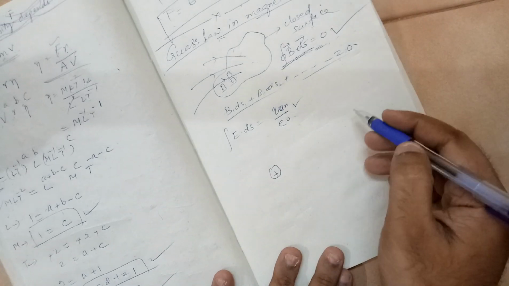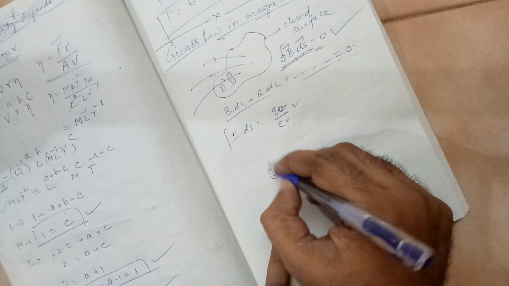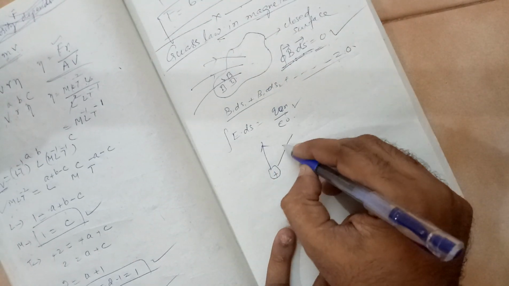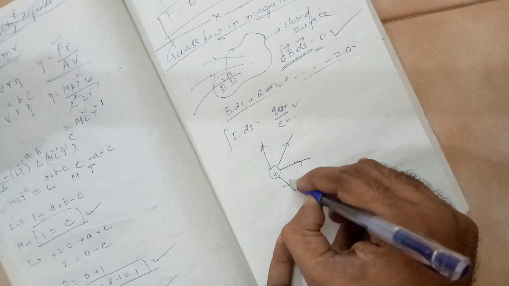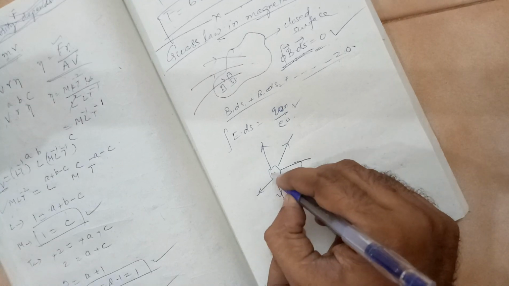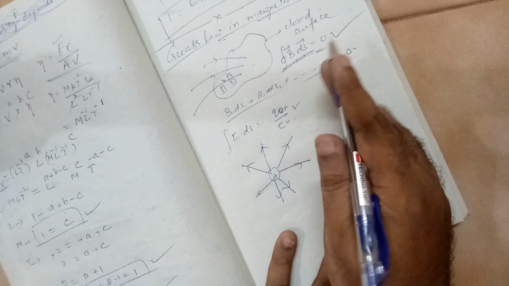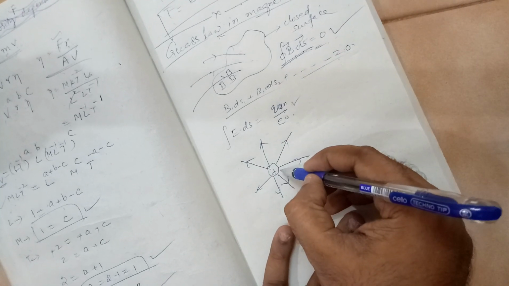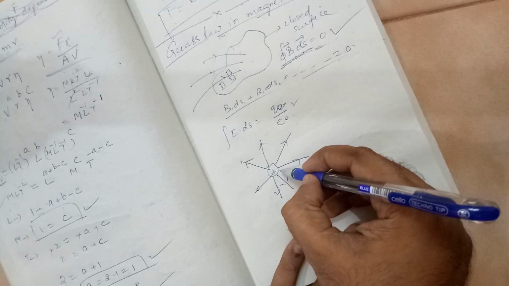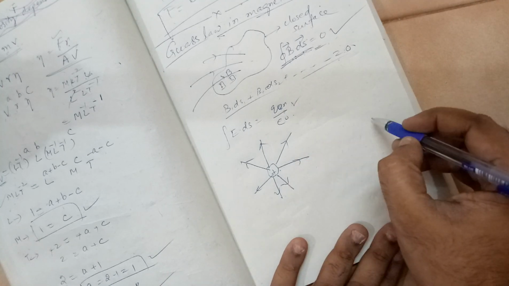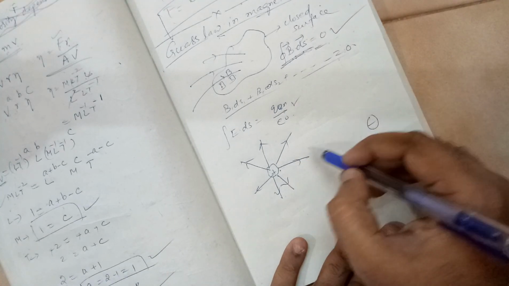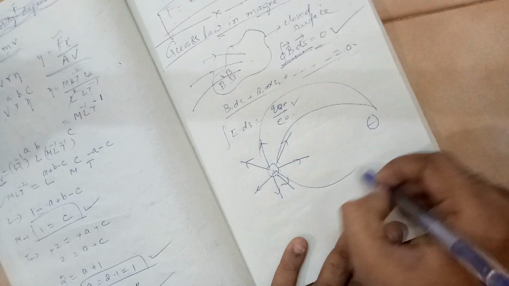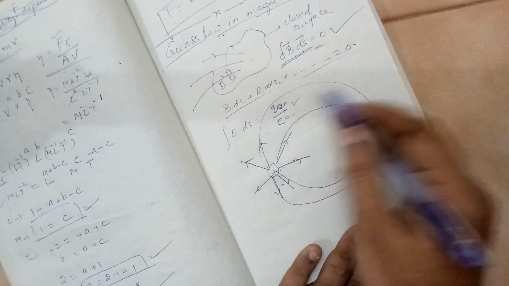Because if you take a positive electric charge, how will the field lines be? These are electric field lines. They will be emanating from it, and they will go till infinity. Will they return back to the positive charge? Will they make a closed loop? No, they don't make a closed loop. Only when they find a negative charge somewhere else, they will meet over there.